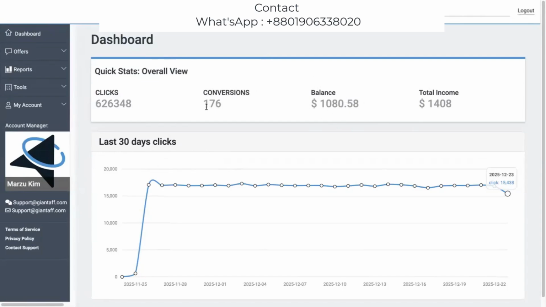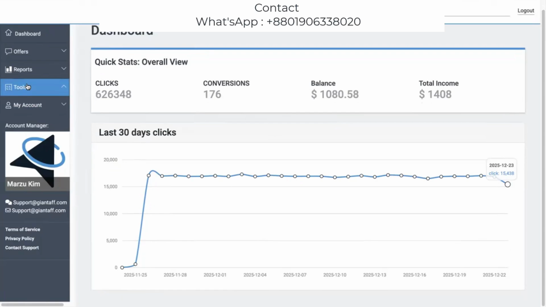Total conversions till now are 176. In this month, my available balance is this one, so I think it will increase.